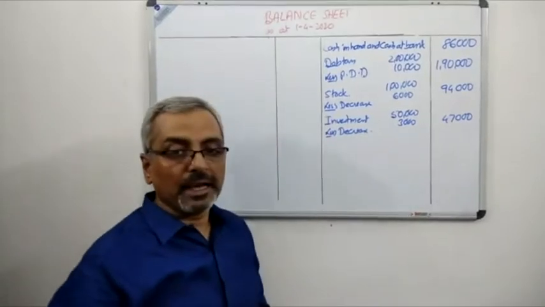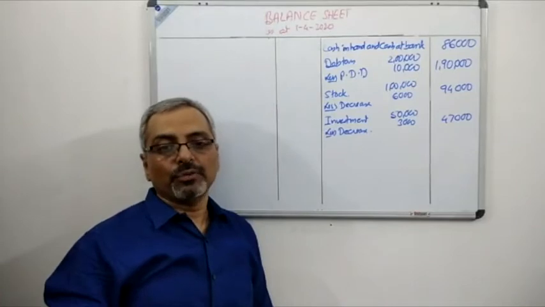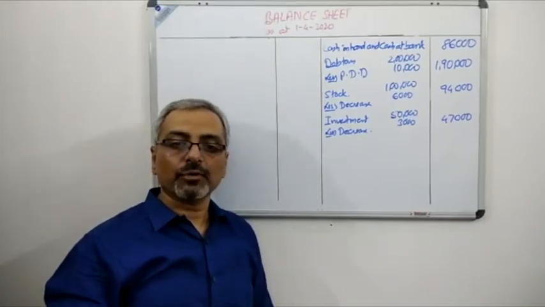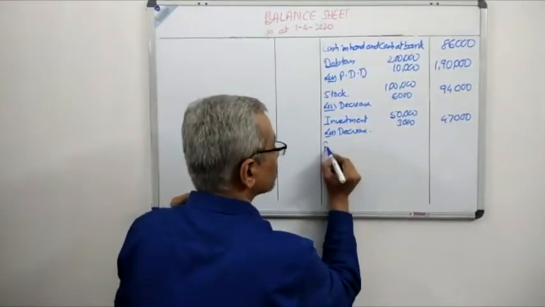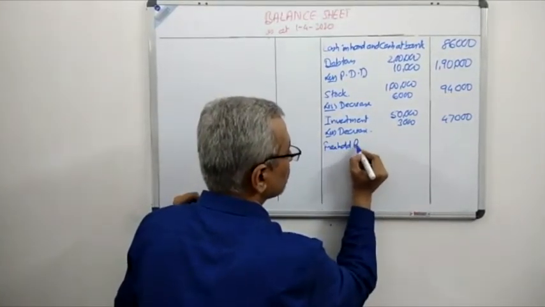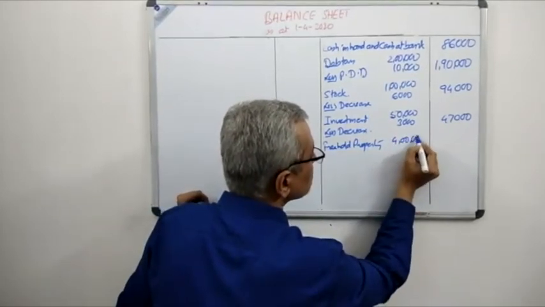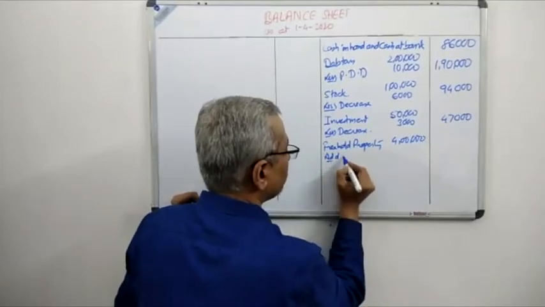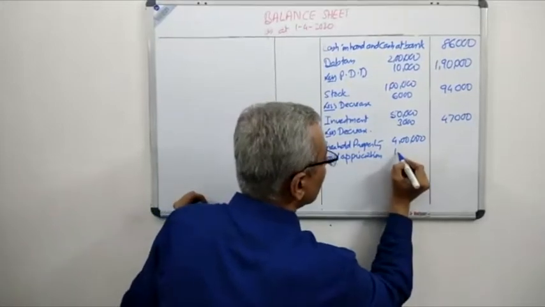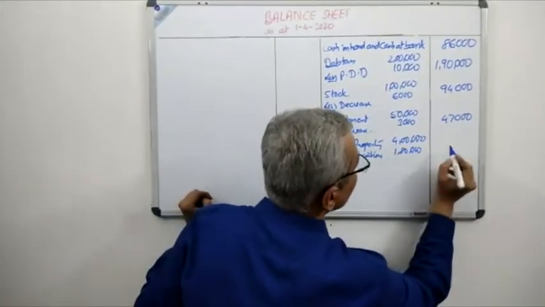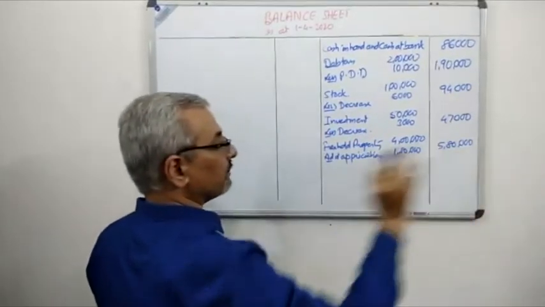After that, we have items called freehold property, and we also have a trademark. Freehold property, if you remember, has increased from 4 lakh to 5 lakh 80,000. So we have freehold property, value was 4 lakh. Add appreciation, the value is 1,80,000. So the balance sheet value at the outer column is 5,80,000.